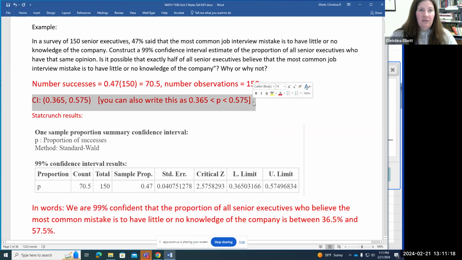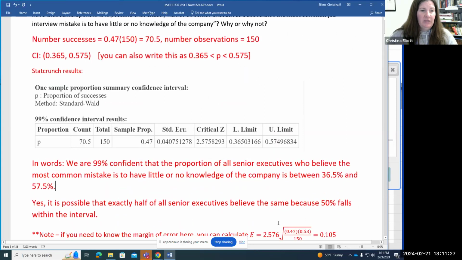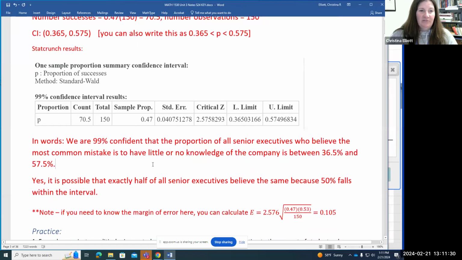an inequality where your population parameter P is in the middle. So in words, that would mean we are 99% confident that the proportion of all senior executives who believe the most common mistake is to have little or no knowledge of the company is between 36.5% and 57.5%, within the bounds of the interval. So basically, tell how confident you are, tell what you are measuring, the proportion of all, and then what the question was about, and then give the lower and upper limit.